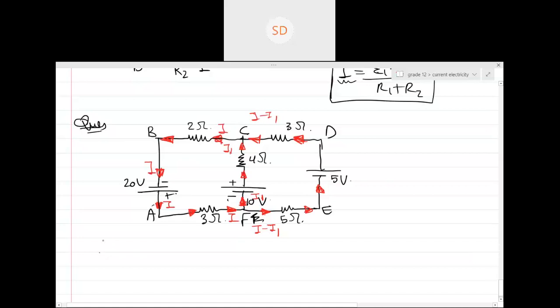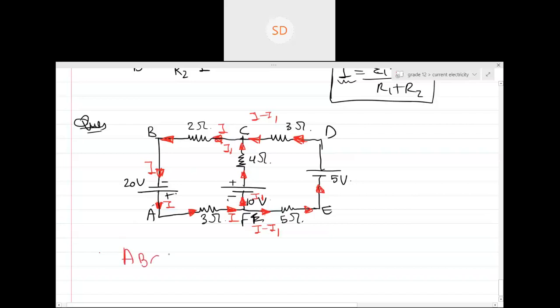And one more advice. It's just advice, take it if you want, otherwise don't. Try to choose the loop as small as possible, because you are the only one who will need to solve the equation. You can make multiple loops. How many loops can you make from here? I can make 3 loops as well, no? I can take the outer loop as well. So I try my best to choose the loops in such a way that the loops are as small as possible, because you need to solve that equation. Anyways, let's choose the loops.